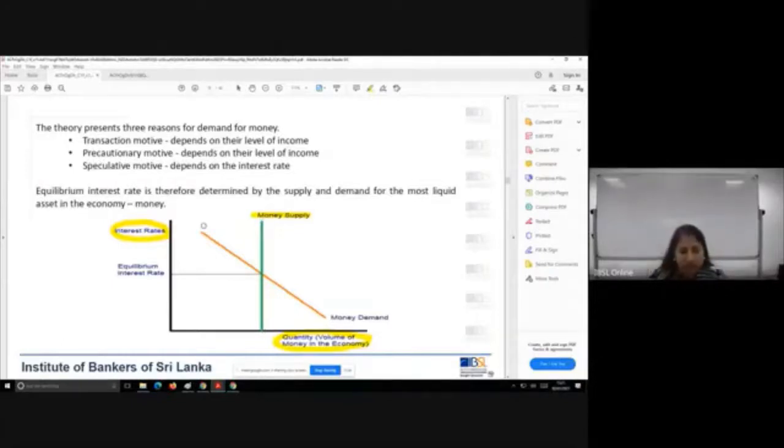Look at the impact as money supply causing the impact on interest rate.